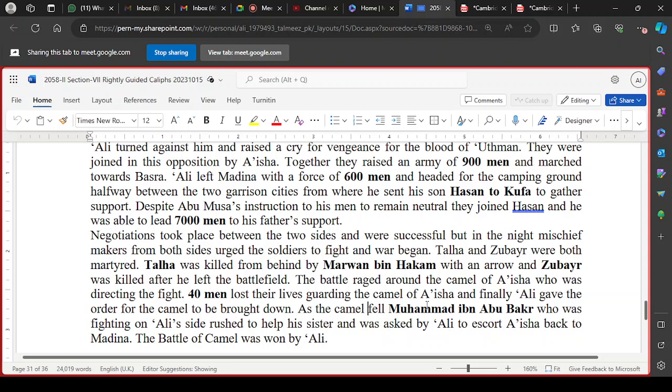Negotiations went on between the two sides and they were successful. Ali Radhiyallahu anhu asked Aisha why she had come over here, what brought her here. She told him that she wanted to remind the Caliph about his duty and responsibility regarding the deceased, the late Caliph, that he has to take action and punish those involved